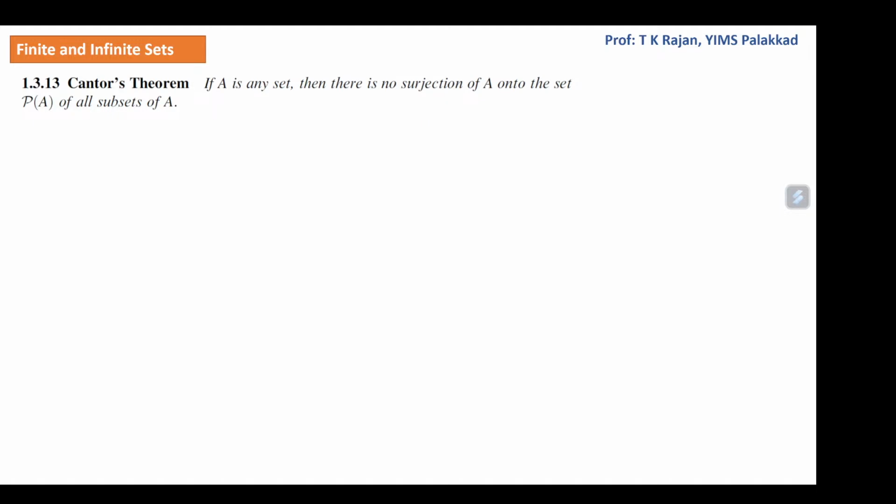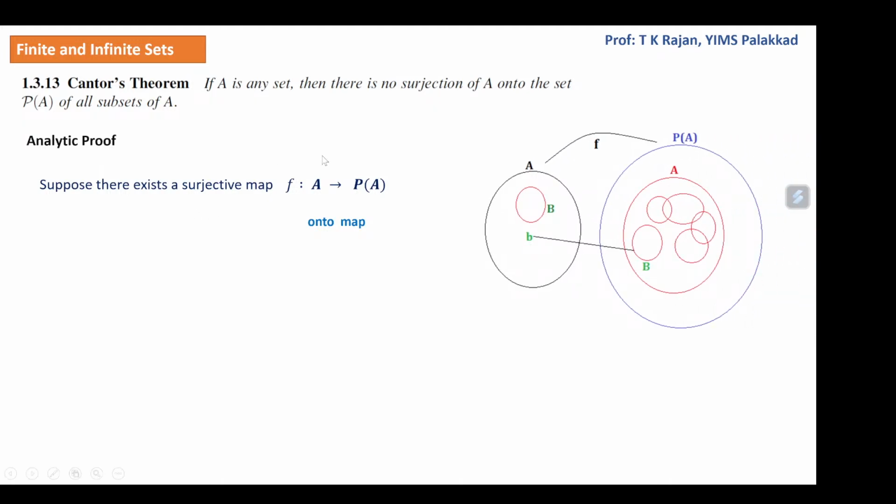Now we are going to give an analytic proof for this theorem. Suppose there exists a surjection f from A to P of A. That means there exists an onto map from A to P of A. The P of A is the set of all subsets of A. If you take any B subset of A, that B is an element of P of A. Since f is a surjection from A to P of A, for this B in P of A, there is an element b in A such that f of b is equal to that B.